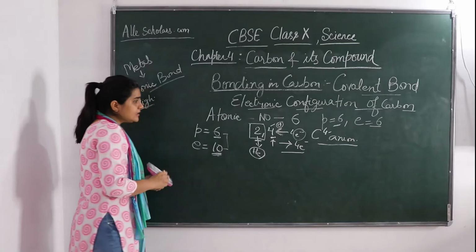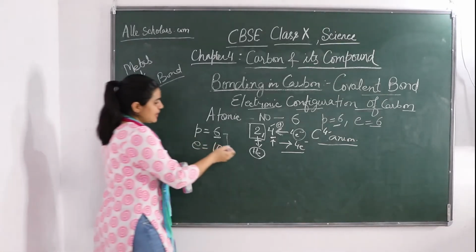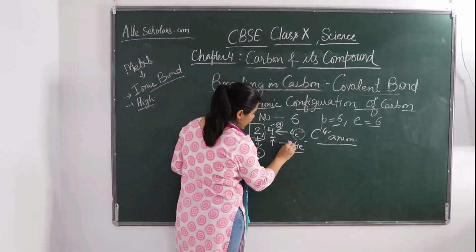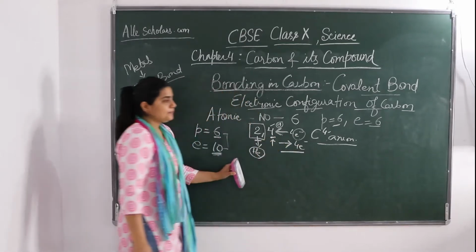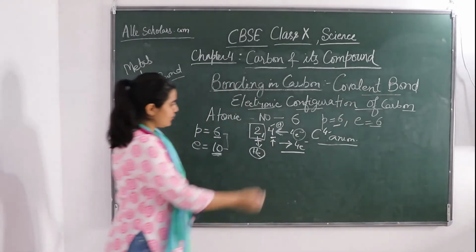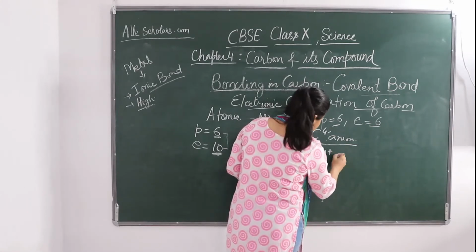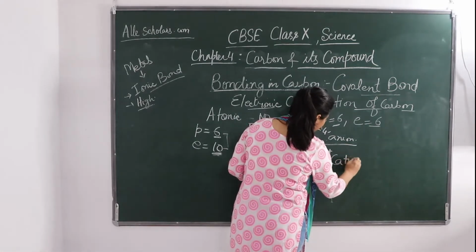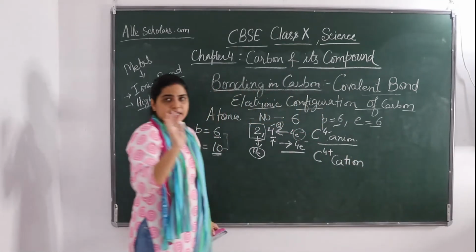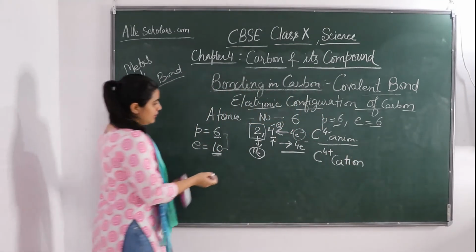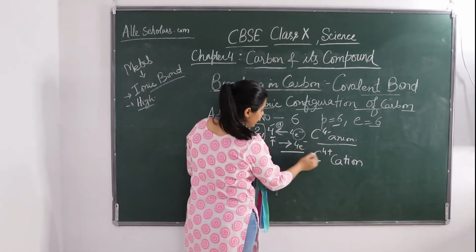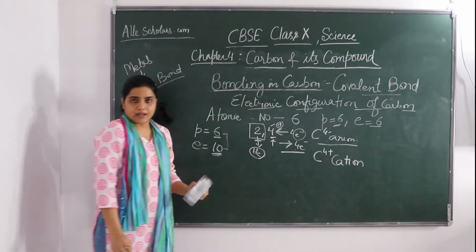Fine. Now in the other case, suppose it is going to lose its 4 electrons. If it is going to lose its 4 electrons, then a C4 positive cation is going to be formed. Since it is losing 4 electrons, 4 negative charges are removed, so 4 positive charges come.